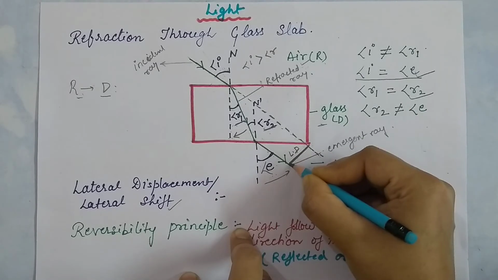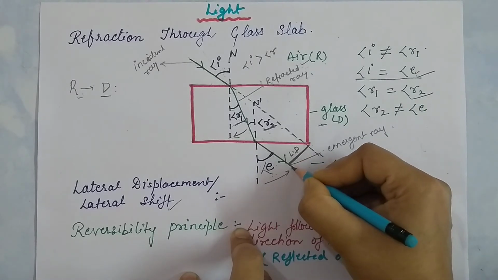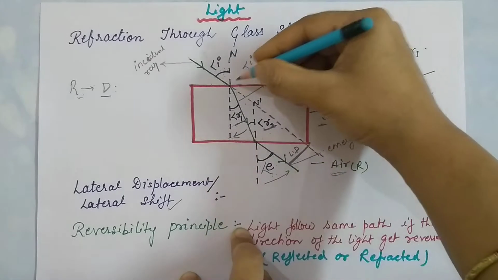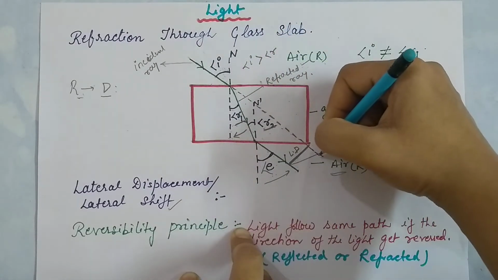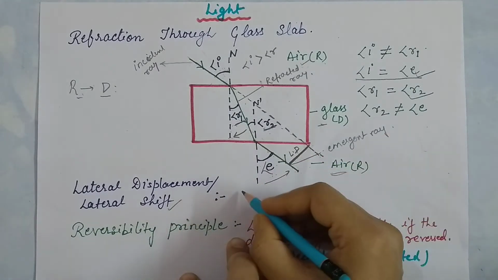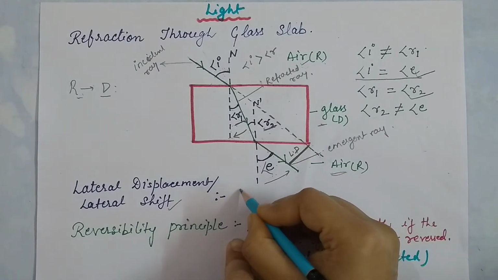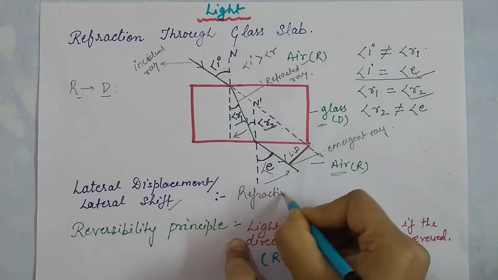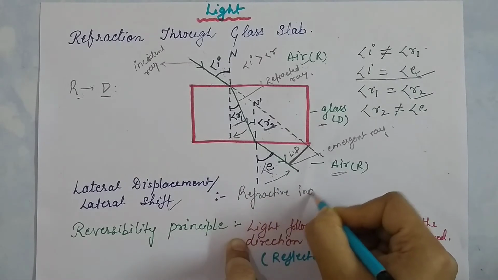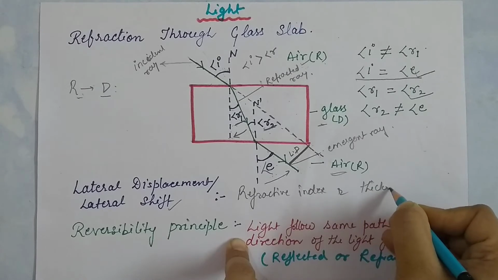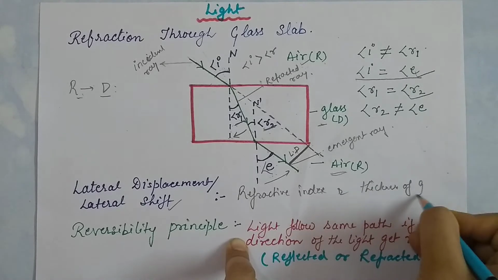So the distance between the emergent ray and the incident ray that we have drawn by extending it is called lateral displacement. And this lateral displacement depends upon the refractive index and thickness of glass.